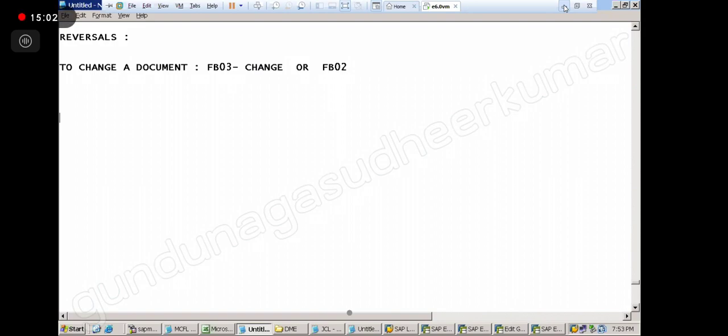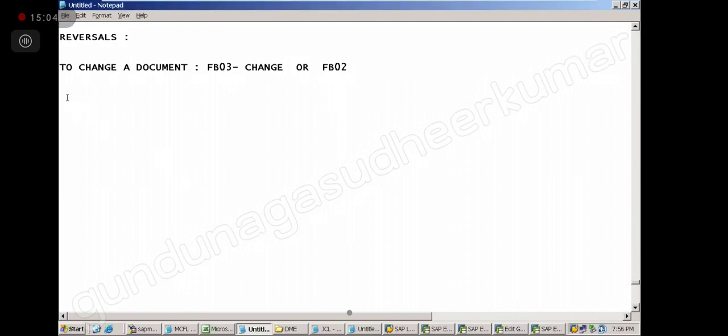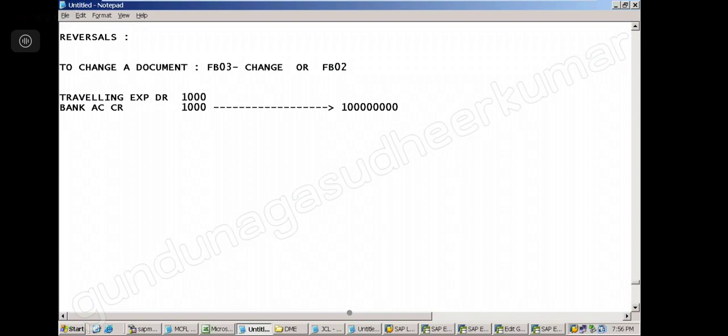So how it is happening in SAP is, it is recorded like this. Suppose one entry is there. We have taken the travelling example. Travelling expense account is debited, how much? 1,000, to bank account, 1,000. Now what is the document number for this? 100009 is the document number. Correct.